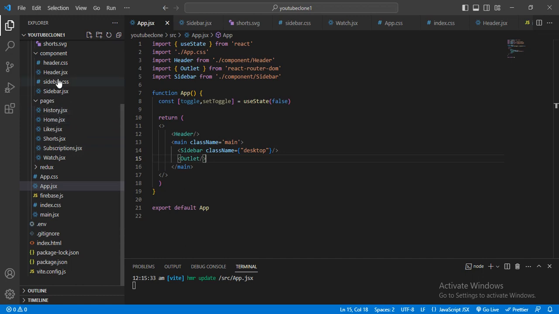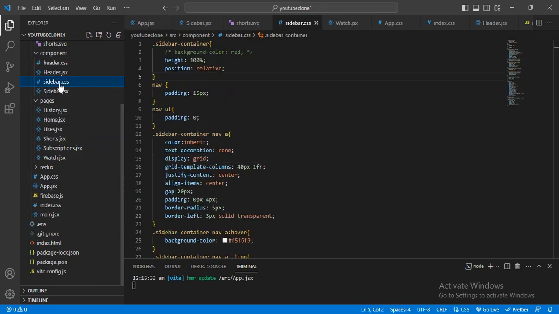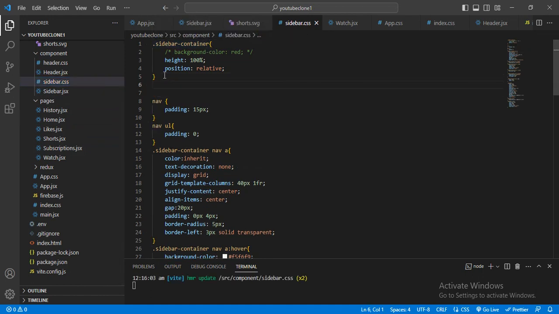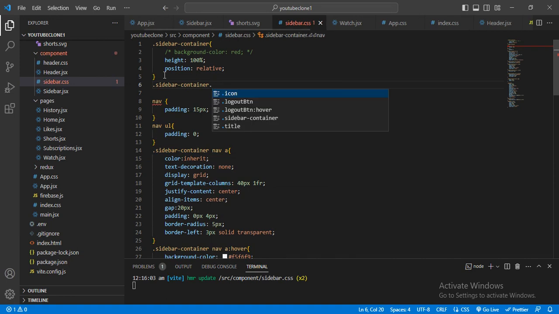in the sidebar. Here in sidebar.js, this is a sidebar container. I will add one more class name, sidebar.collapse.